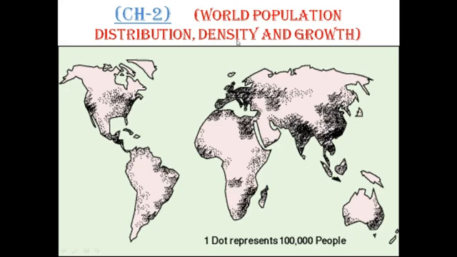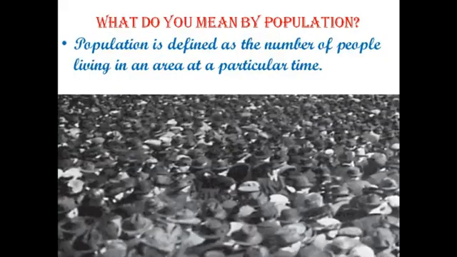Density means the number of persons living per square kilometer area, and growth is the difference between the population of the previous year and the population of the next year. Growth may be positive or negative.